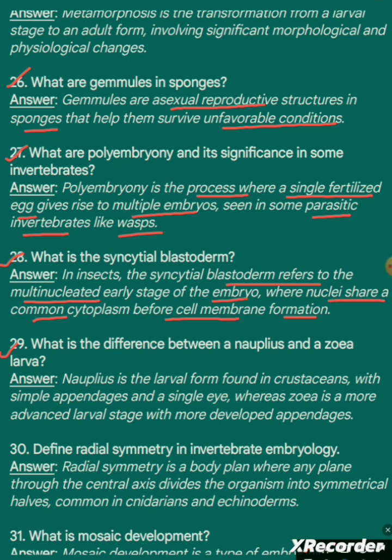Question 29. What is the difference between a nauplius and a zoea larva? Answer. Nauplius is the larval form found in crustaceans with simple appendages and a single eye, whereas zoea is a more advanced larval stage with more developed appendages.